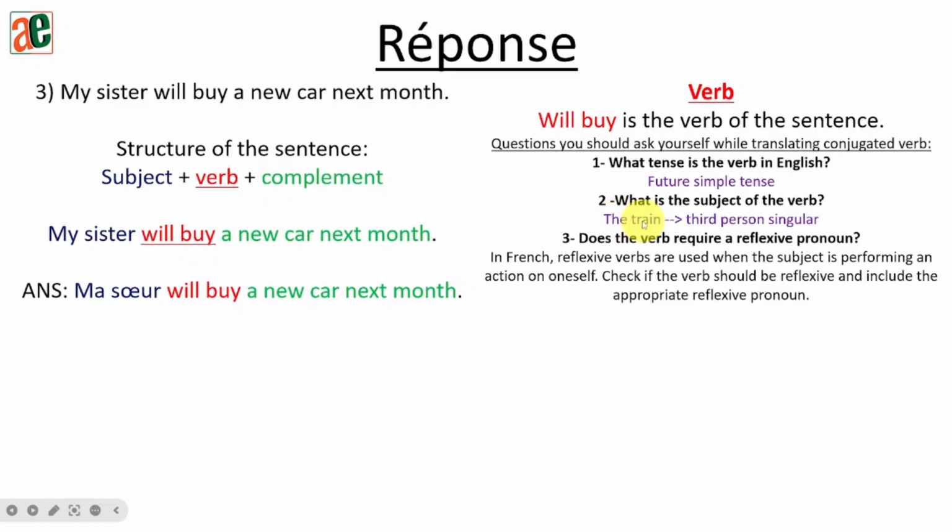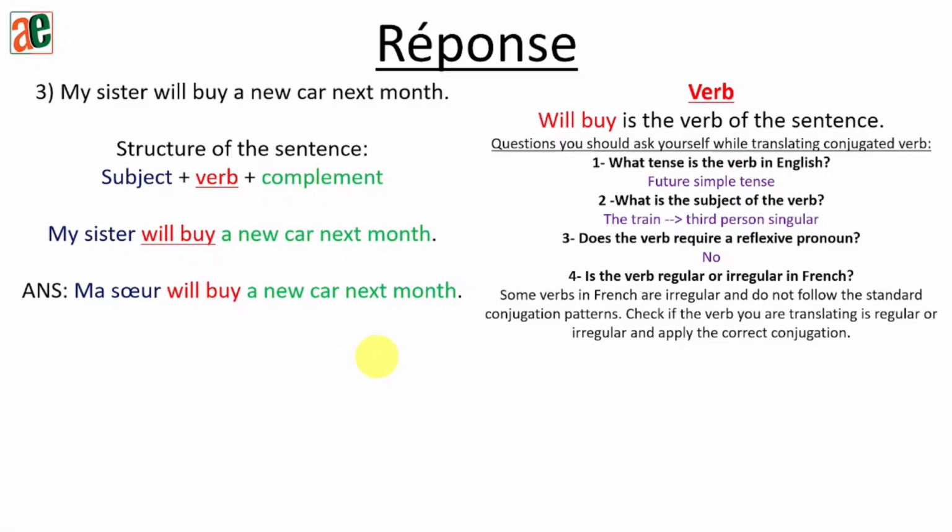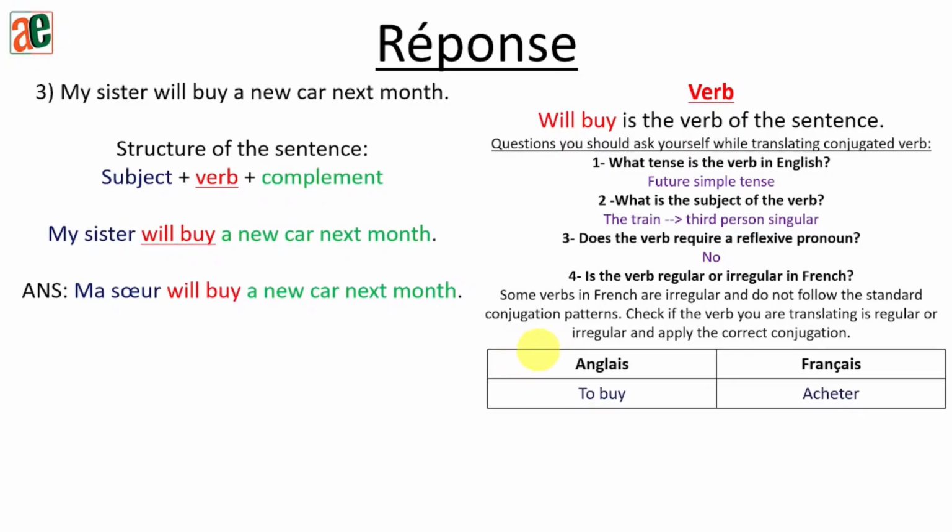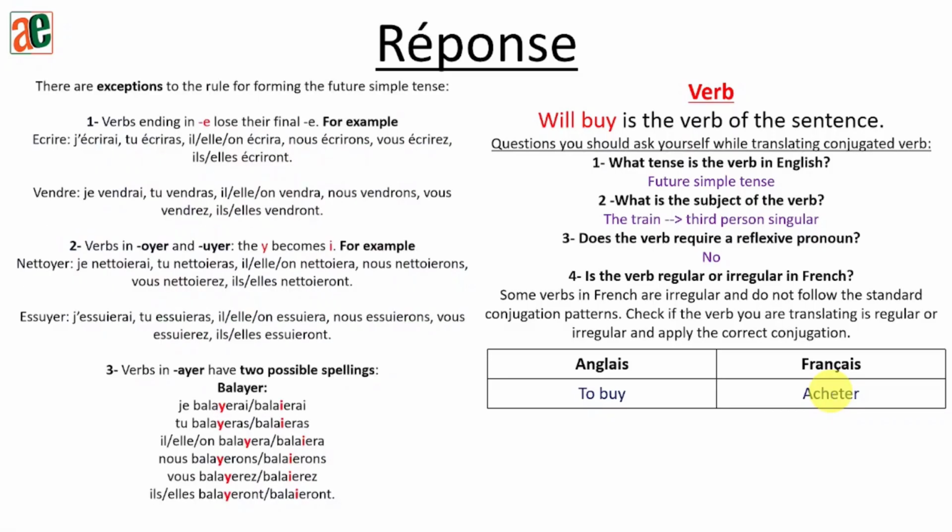Sorry, I forgot, I've written the train, but it should be my sister. Okay. Does the verb require a reflexive pronoun? So do we need a reflexive pronoun for my sister to do the action? A reflexive pronoun, if you do remember, is used to express the action done on the subject himself. So I don't think so. We'll say no. Okay. Is the verb regular or irregular? So again, we are going to go through the rules that we have been through. But first, what we need to do is get the verb to buy in French, the infinitive form, and then go through the list of the irregular verbs. So to buy will be acheter. Now let's go through the list.